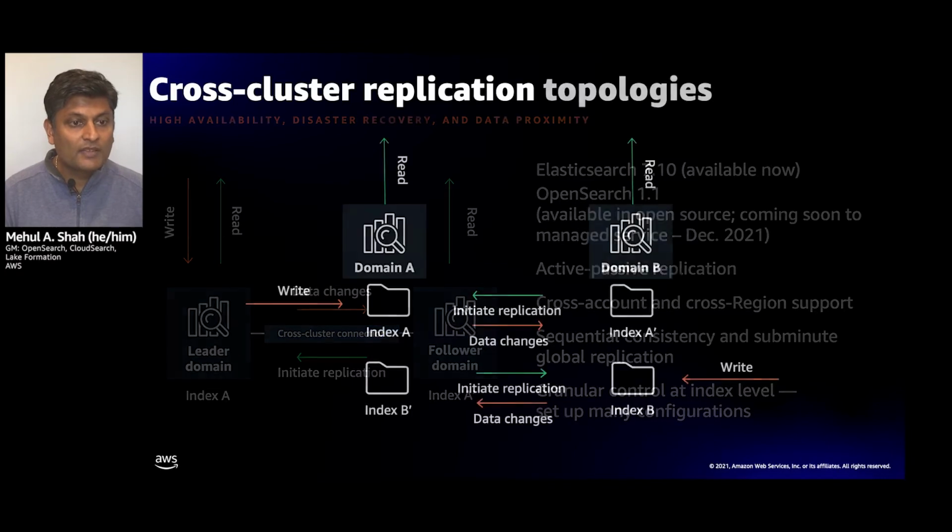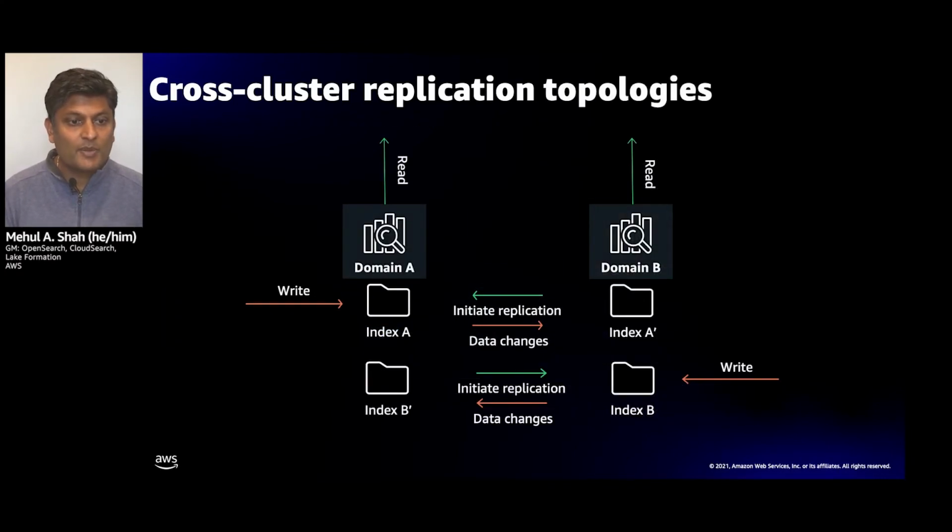So, for example, one topology that you can set up is where you actually share the load of both reads and writes across 2 different domains or 2 different clusters that may be geographically replicated. In this case, the leader for index A will be domain A, and the follower for index A, or index A prime, is going to be domain B, and vice versa for index B. And so what you end up having is a balanced ratio of reads and writes on both clusters, but you still get the properties that you're looking for, which is around availability and disaster tolerance and so on.